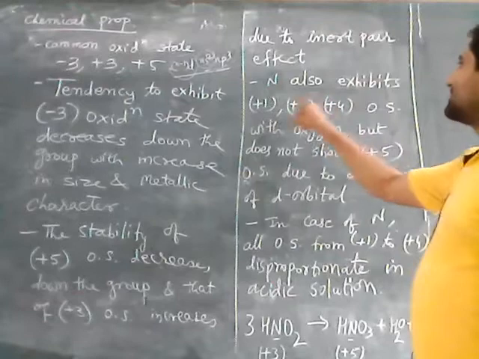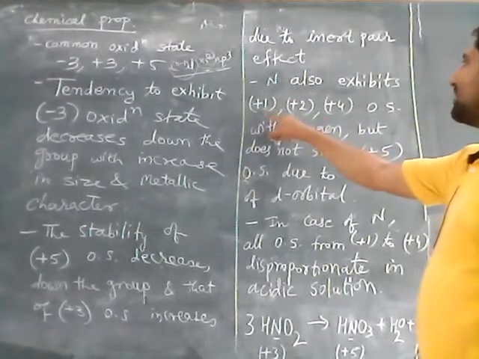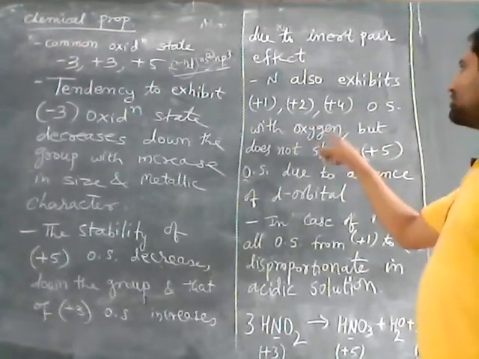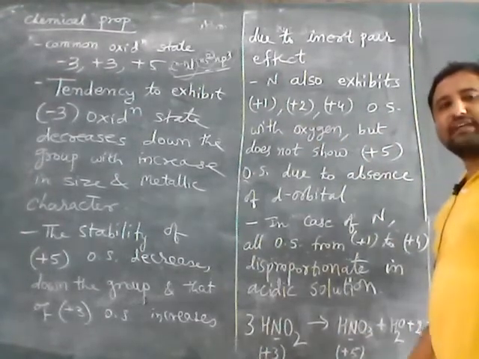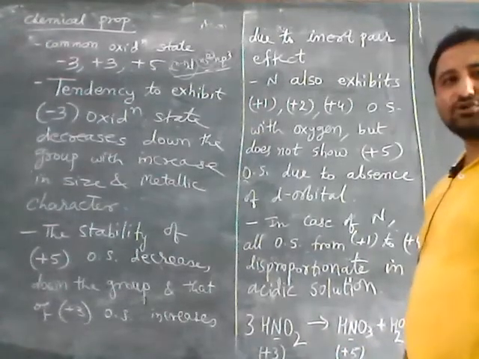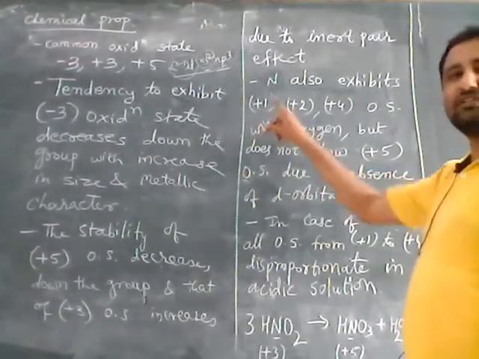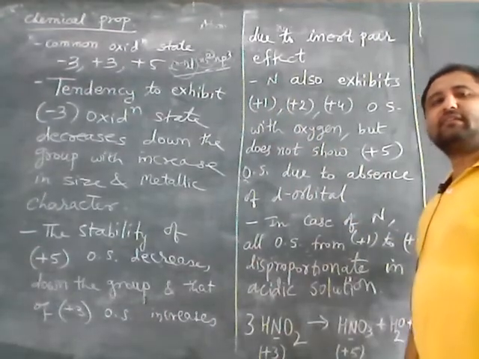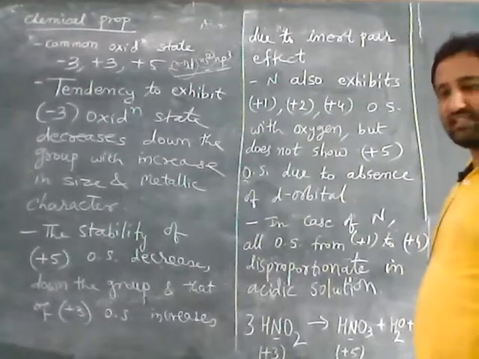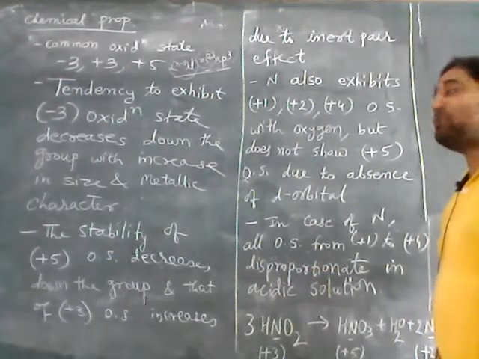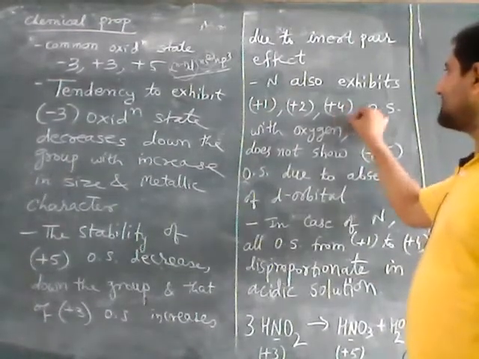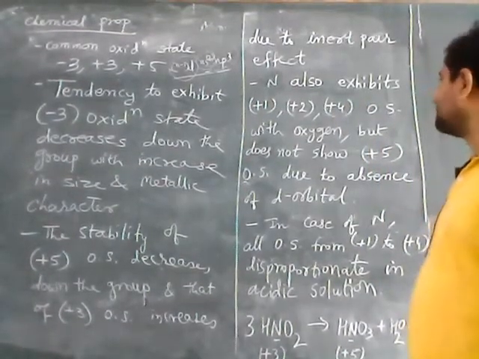Nitrogen also shows +1, +2 and +4 oxidation states with oxygen. So we know different oxides of nitrogen, like N2O, nitrous oxide, which has nitrogen in +1 oxidation state. Then we have nitric oxide NO, which contains nitrogen in +2 oxidation state. And we also have dinitrogen tetroxide N2O4, in which the oxidation state of nitrogen is +4.